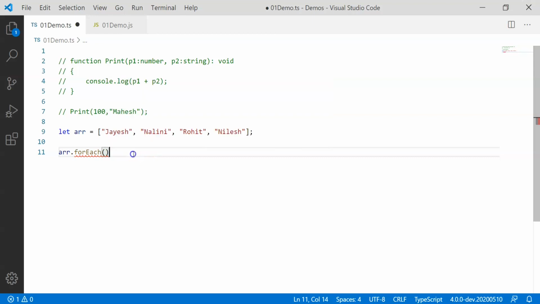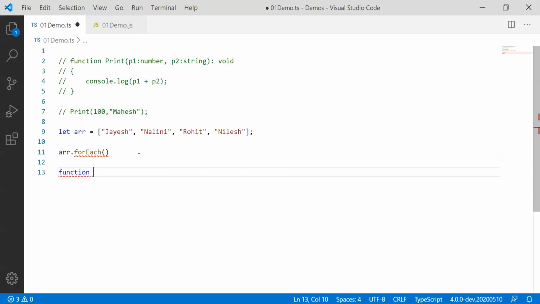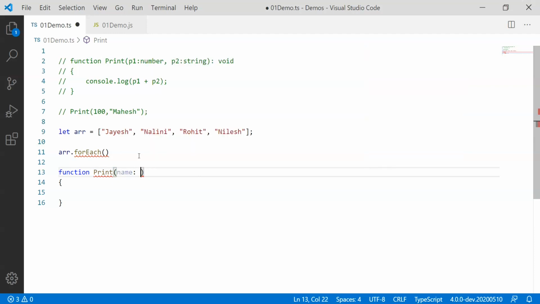So I need a function which will take some parameter. Here's what I'll do. I'll define the function, which is going to be a print function, and this print function will expect a parameter which is the name of the student, in the form of a string.